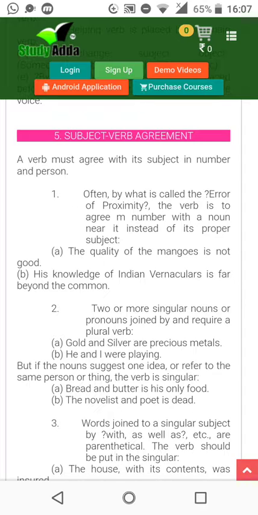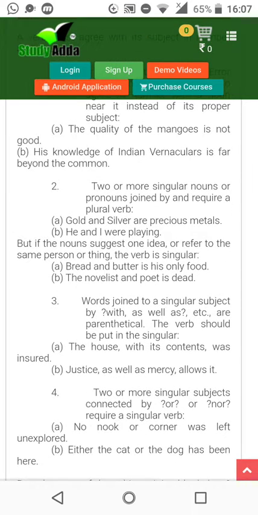Okay, his knowledge is as far beyond the common. Okay, when you do the comparison of any person or any object, then it comes into error of proximity. Two or more singular nouns or pronouns joined by and require a plural verb. Gold and silver are precious metals. See, gold is particularly one thing and silver is one thing. But together we are talking about those things because these two things come under the ornaments heading. Okay, so we have used plural, metals.